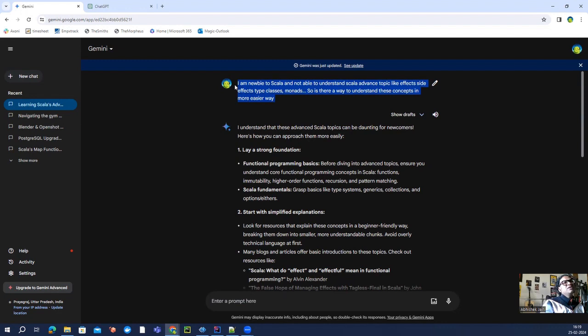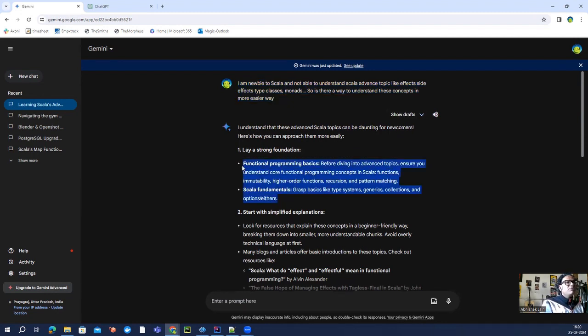Then I write a very simple question to Google Bard: that I'm a newbie to Scala, not able to understand the Scala advanced topics like effect, side effect, type classes, monads. And this is what I got. I understand this advanced Scala topic can be daunting for newcomers. Lay a strong foundation, which is traditional.